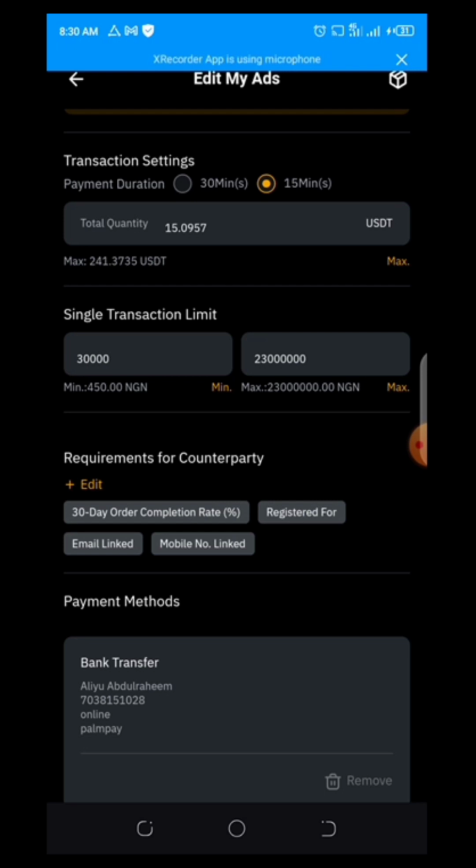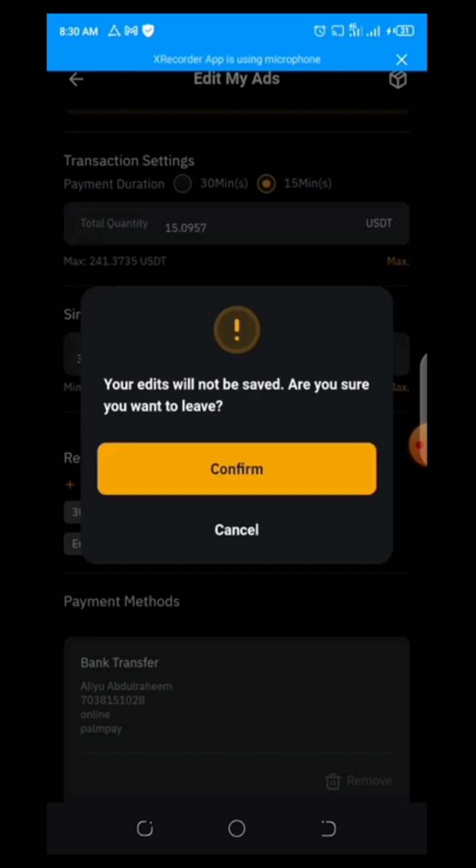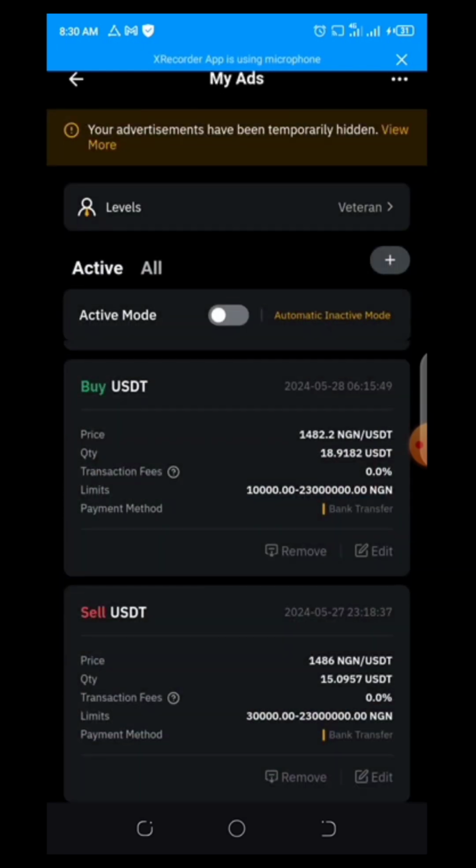For buy, this is not really important. What is more important in buy is to check their average release time. In my buy, if I open it now, you get to see that I also placed similar restrictions for buy, so that I know that people who are sending me orders to make payments for are reliable guys that are regular traders. If I don't have orders coming in, no problem. But I just want to trade with unique guys that are genuine, serious traders.